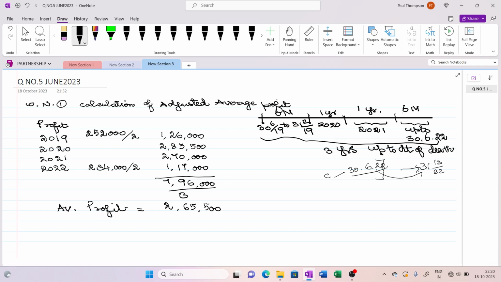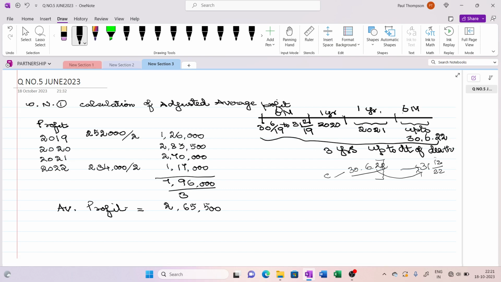First, I have given you the working note, calculation of adjusted average profit. This is up to the date of death, which is 3 years. Moreover, at a later stage, they have told you that you can apportion the profit whenever necessary. You just read the question carefully. So we can just divide the profit. That means if it is given for 1 year, you can very well take it for 6 months. There is no issue on that.